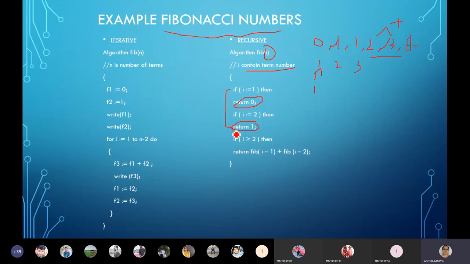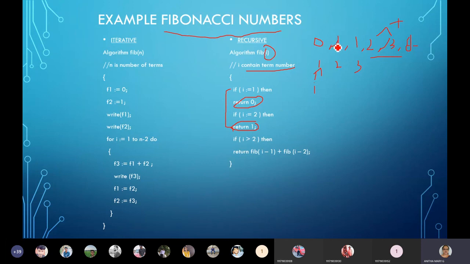These work like base conditions. For any recursive problem, base conditions have to be correctly given. Otherwise, it will go into an infinite loop and never terminate. Since I give the first two values, 0 and 1, if I ask you to tell the next number, you will be able to say.